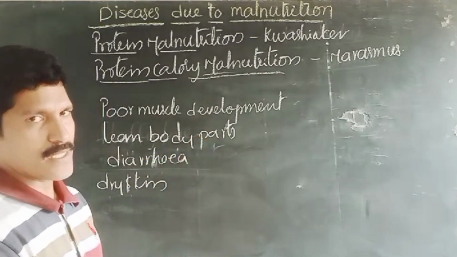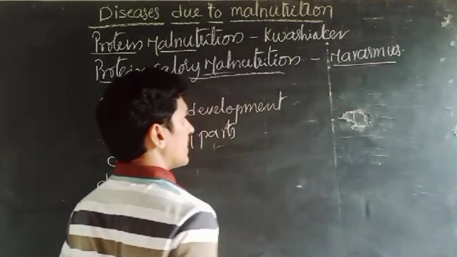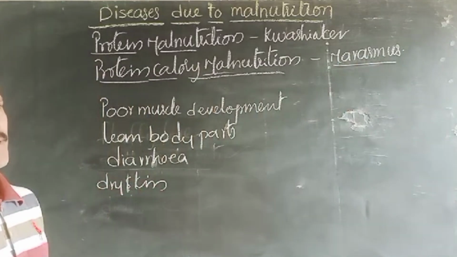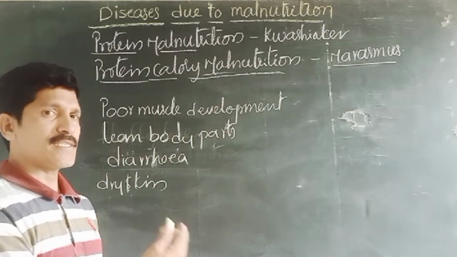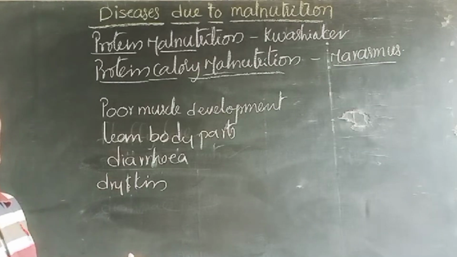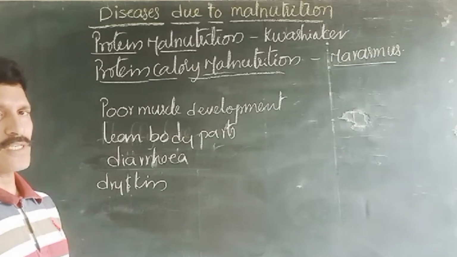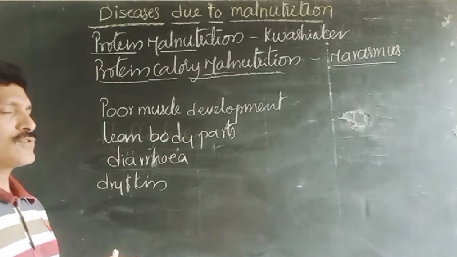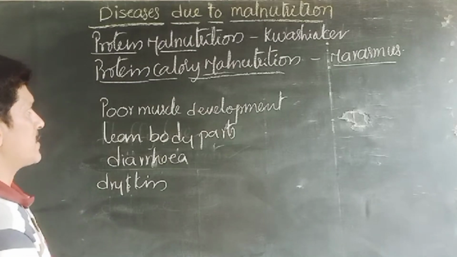Diarrhea is also another symptom, and usually marasmus is caused by repeated childbirth. When a mother gives birth to a young one, and immediately the next year another one, then the next year another one, the mother cannot feed the babies with sufficiently nutritious food, so the children born repeatedly get this problem, right?